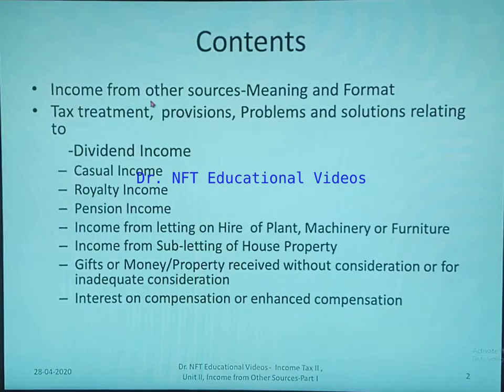We are going to see in this video about the income from other sources and its format, and tax treatment, provisions and problems and solutions relating to dividend income, casual income, royalty, pension income, income from letting on hire of plant, machinery or furniture, income from subletting of house property, gifts of money, property received without consideration or for inadequate consideration, and interest on compensation or enhanced compensation.